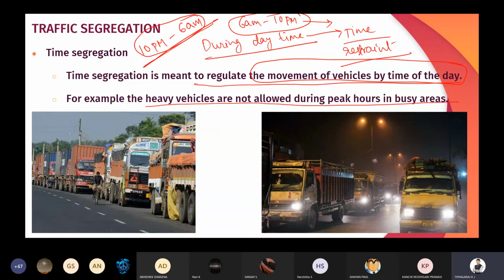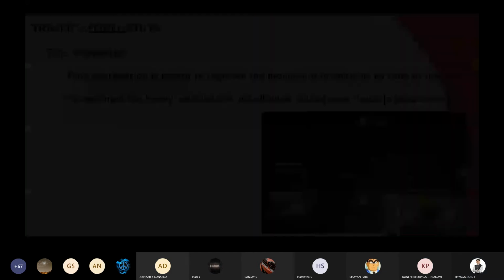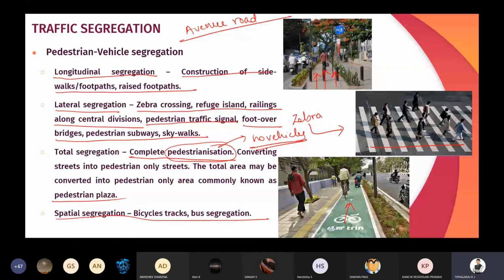Yes, sir. Okay. So only one concept is left out, that is the intelligent transport system. Tomorrow I am going to come up with that last concept called intelligent transport system. After that we will wind up the traffic engineering fifth module. I am going to end this fifth module by tomorrow.